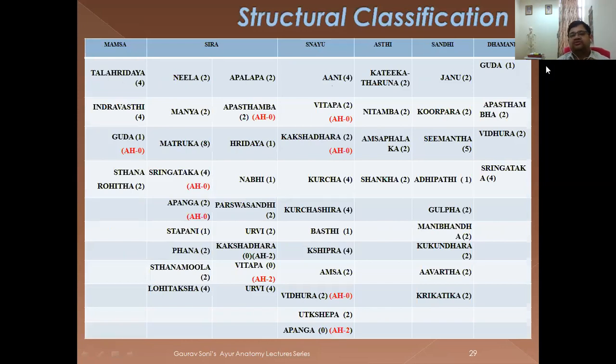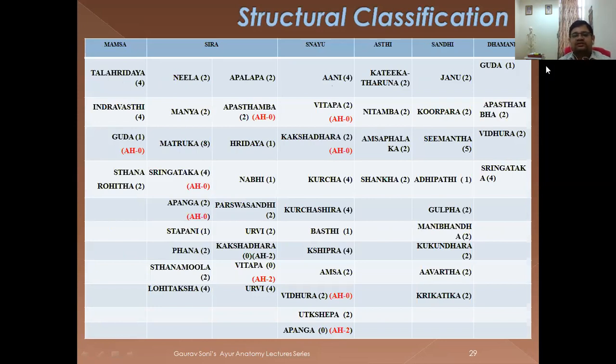Now, all these, whatever we have done, you can see here in the tabulated format with numbers. The Mamsa Marmani, you can see here: Indravasti 4 in number, Guda 1, Stana Rohita 2. The total becomes 4 plus 4, 8 plus 1, 9 plus 2, 11. Here in the brackets you can see Ashtanga Hridaya has not considered these particular Marmas, so I have written AH slash 0, so you can remember it. These AH 0 will be going to some other places, basically to Dhamani Marma, as we have already talked.